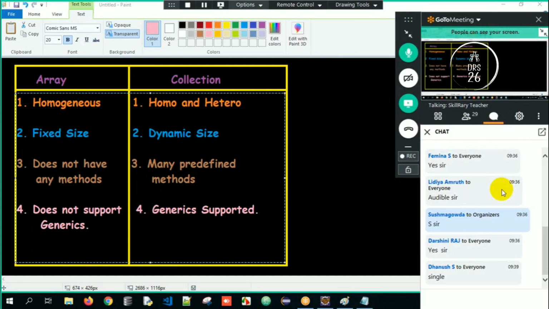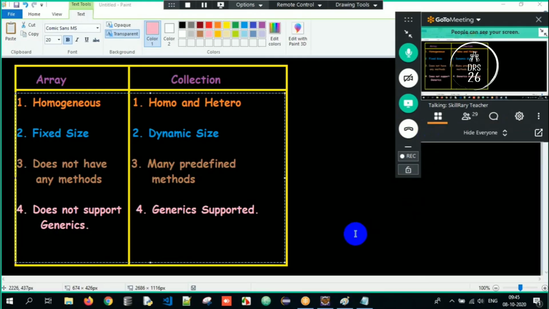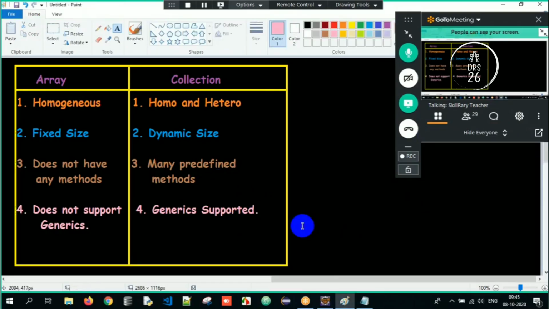And who does not have any methods? Array does not have any methods at all, but collection has a lot of predefined methods. And who supports generics? Collection supports generics, but array does not support generics. So these are the few things you are supposed to understand when we talk about collection.